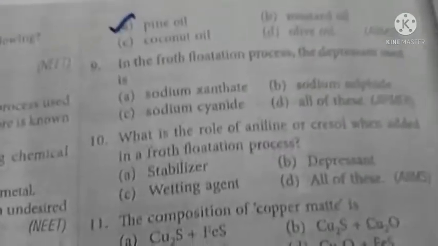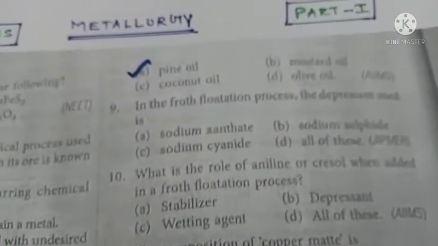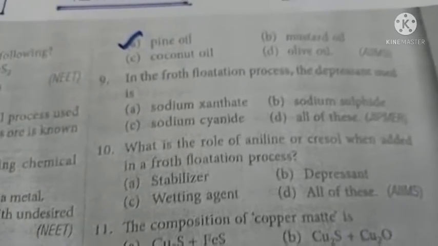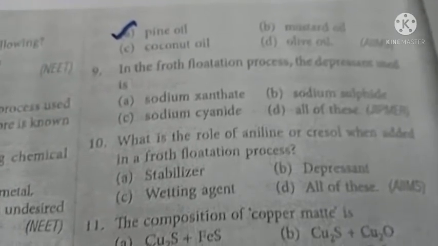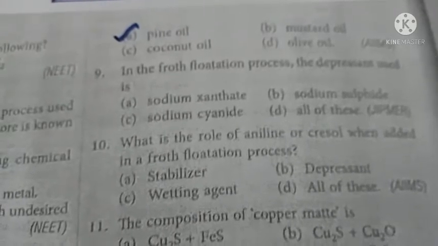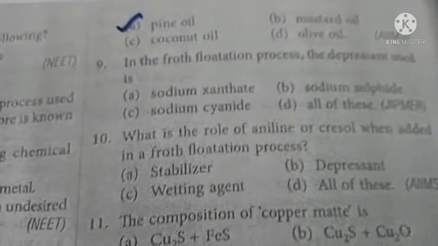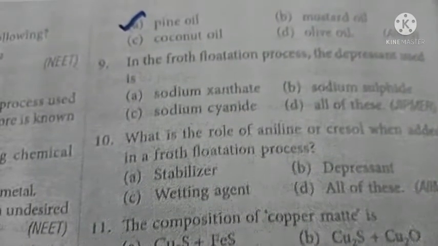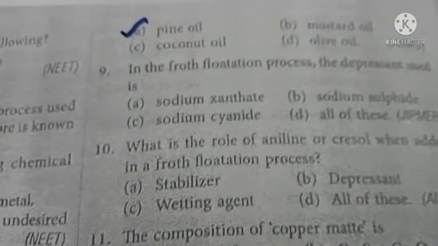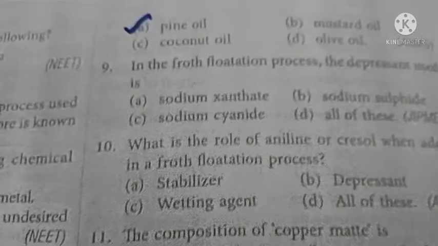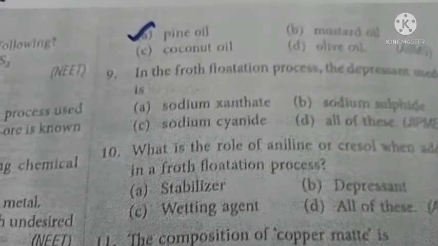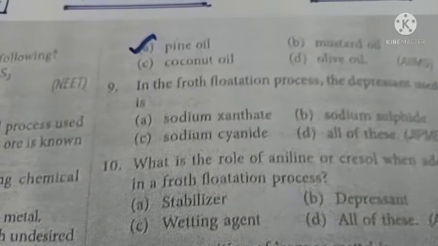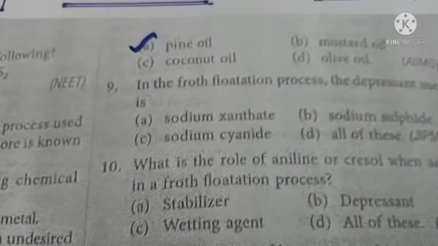Okay, right. So in the froth flotation process, we are able to concentrate 2 types of sulfide ores. The one is a sulfide ore which is containing non-sulfide impurity. The other one, a sulfide ore which is containing sulfide impurity, a mixed sulfide. Among that, one is the ore, another one is the impurity. For such a case, the impure sulfide should not come along with the froth, isn't it? For that, we are supposed to reduce the frothing ability of that impurity sulfide.